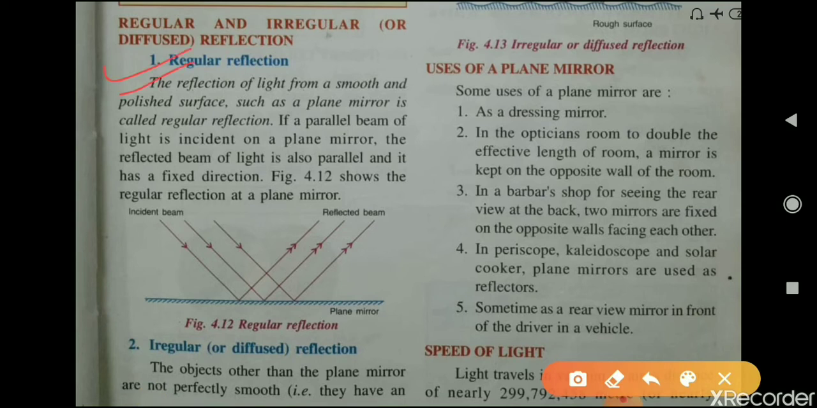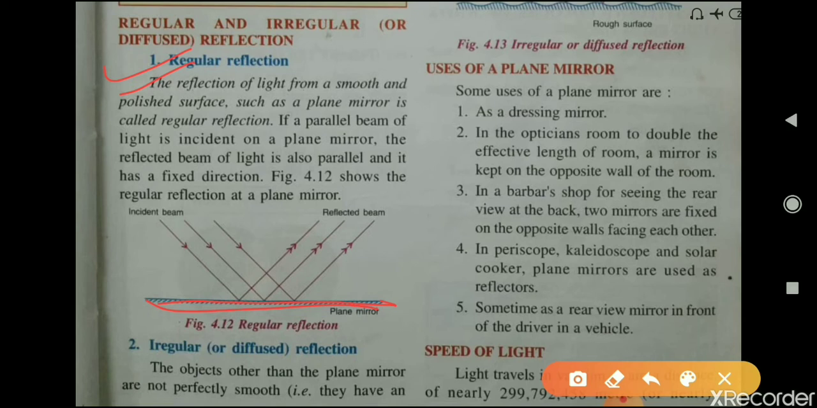What is regular reflection? The reflection of light from a smooth and polished surface such as a plane mirror is called regular reflection. That means the reflection of light from a surface that is smooth and polished. We can say a plane mirror, because a plane mirror is exactly a smooth and polished surface. So the reflection of light from a smooth and polished surface is called regular reflection.